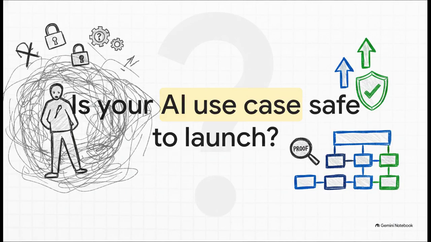You know that vague unease you feel when someone suggests automating a really critical process with AI? That is a completely normal, highly valid reaction. But in a professional setting, a gut feeling just isn't enough to make a business decision. We've got to replace that unease with hard, justifiable logic. We literally need a definitive way to prove, beyond a shadow of a doubt, that a use case is safe to launch before we ever flip the switch.